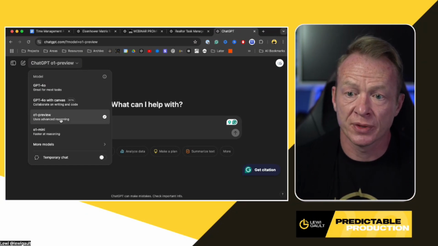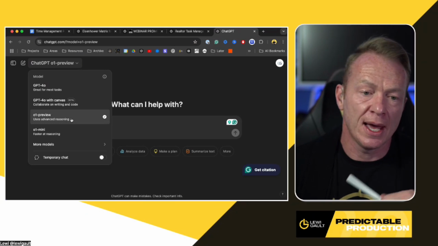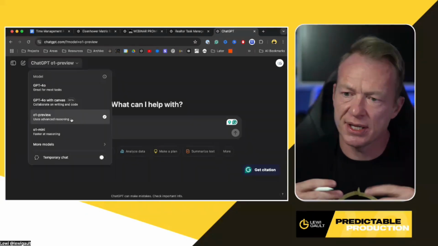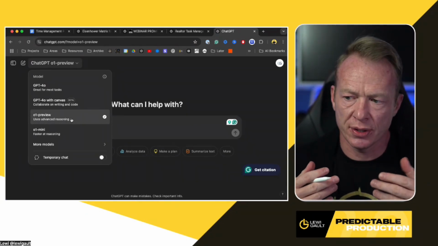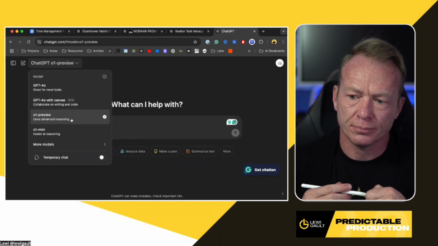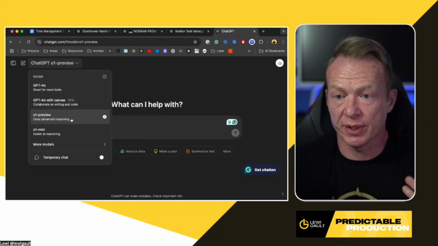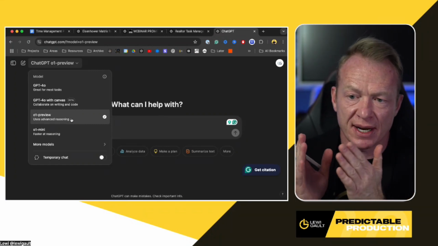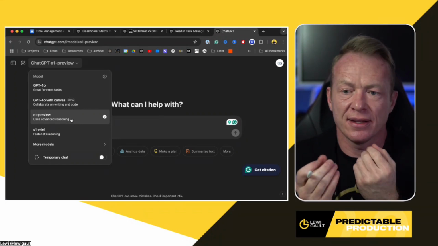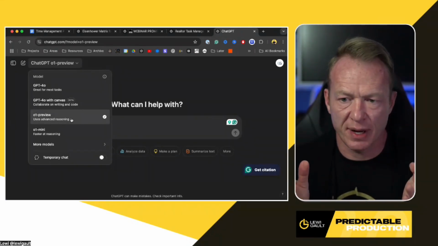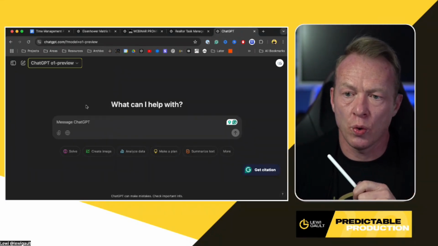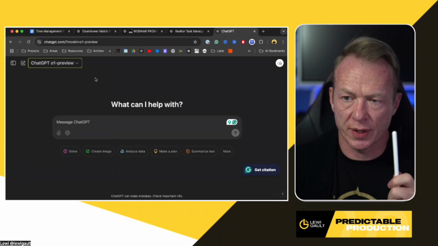Now, when you're doing this, use O1 Preview because this has the best conversation piece. This has the best understanding of what you're doing. It is only knowledgeable up to 2023, but in terms of what we're doing today to get ideas and stuff out of us, it's perfect. So make sure you're using O1 Preview when you do this.